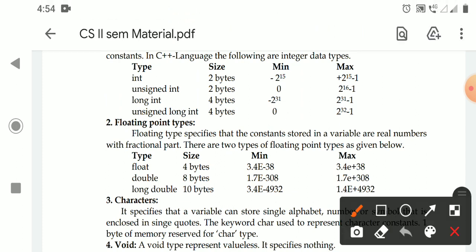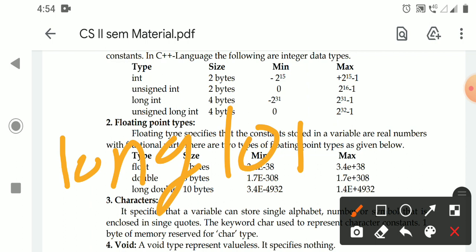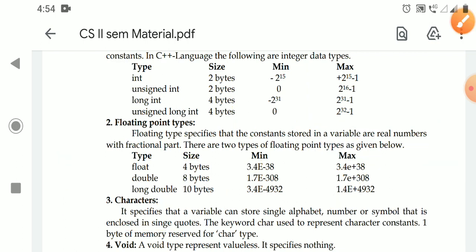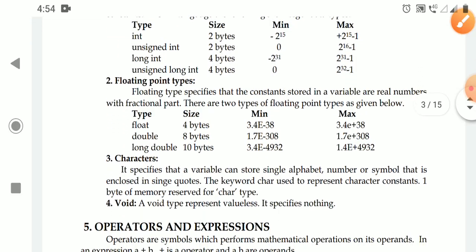So presently another is also being used, that is long. It will allocate 8 bytes of memory. Long, that is one. Two keywords you have to use: the long keyword and two long keywords, that will allocate 8 bytes of memory. That is advanced. Coming to the floating point data types.